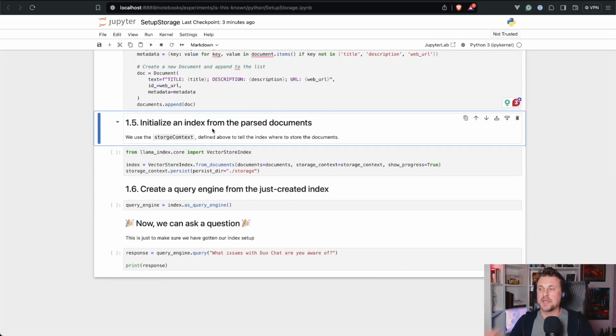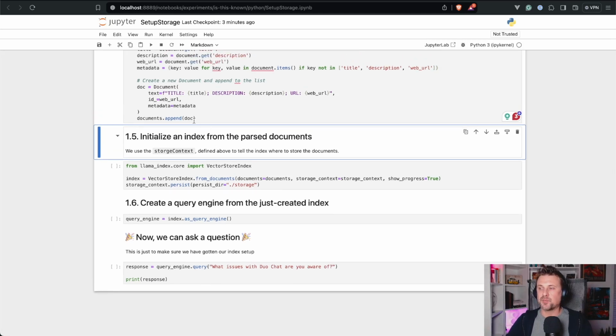Now, initialize an index from the parsed documents. This is where we actually vectorize our documents. Up until this point, all the documents are still presented as textual information, technically representing our JSON. At this point, we will initialize the vector store index, which again will point to our local folder that we initiated in step 1.1, I think.